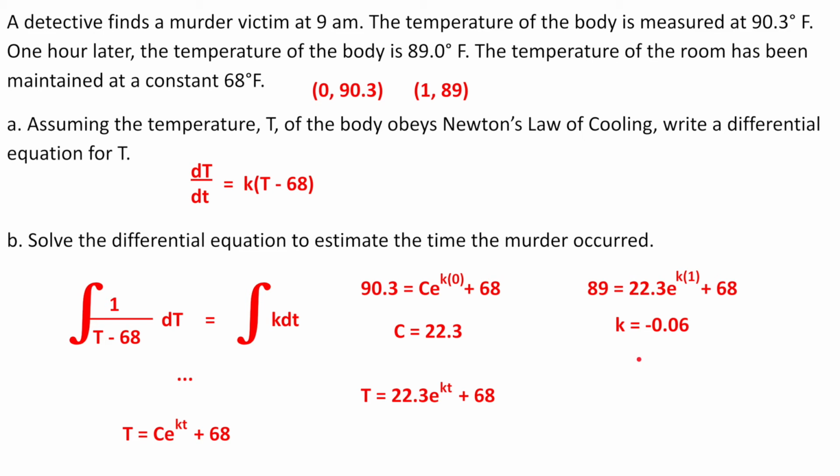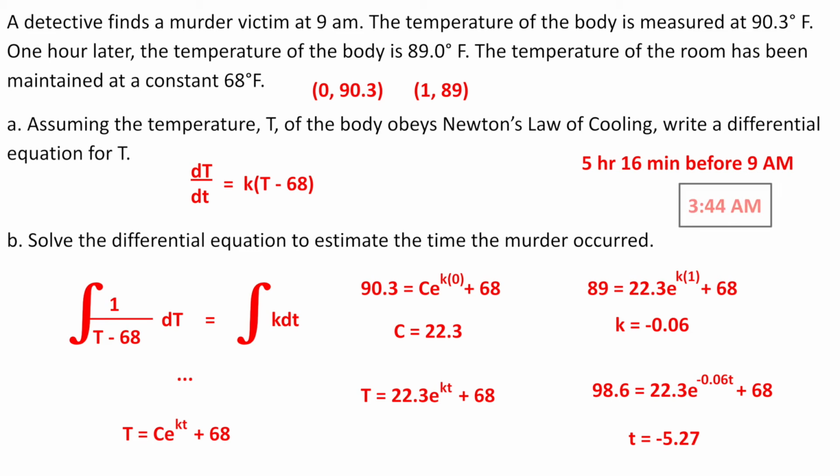Finally, we plug in all our variables to solve for t. And in this case, the temperature is 98.6, which is the average body temperature. So we're just going to take that so we can approximate it. And when we solve for the time, we would get t is equal to negative 5.27. And if we interpret that answer, I ran out of room here, so I'm going to go up here, we get 5 hours and 16 minutes before 9 a.m., or time of death is around 3:44 a.m.